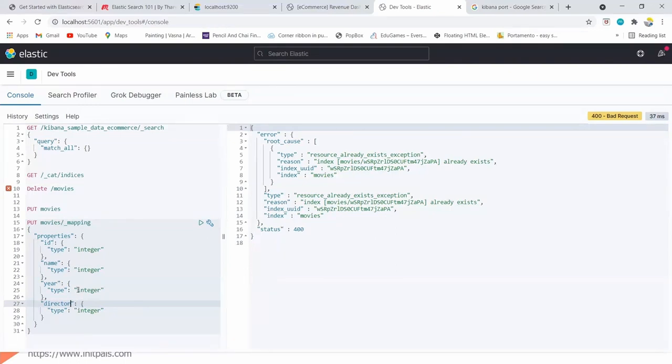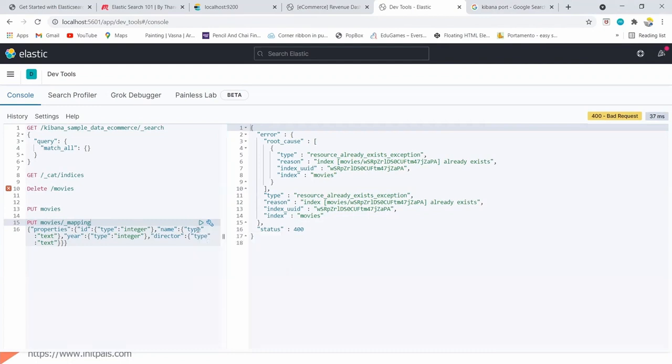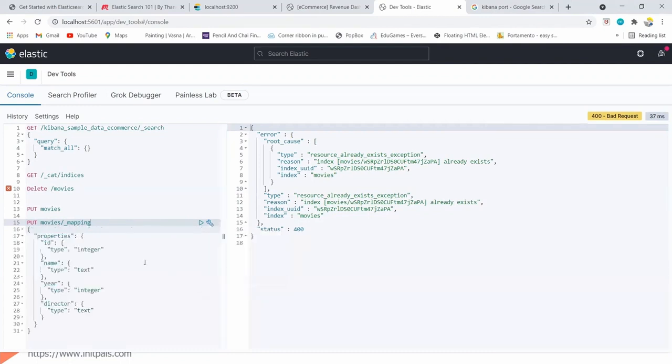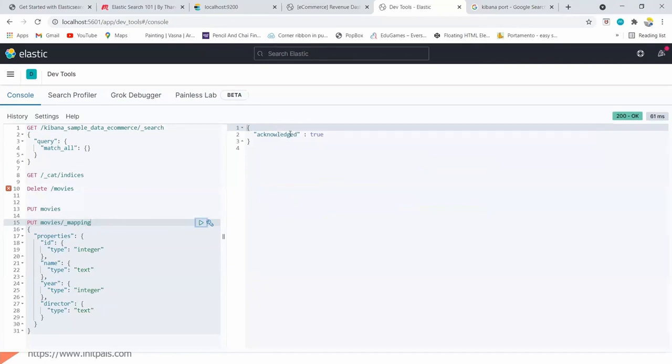ID should be integer, year should be integer, and director should be text. For a string, there is no string type; instead of string, we should be using the type called text. Now we got the mapping, so let me go and add it. So I got the mapping.